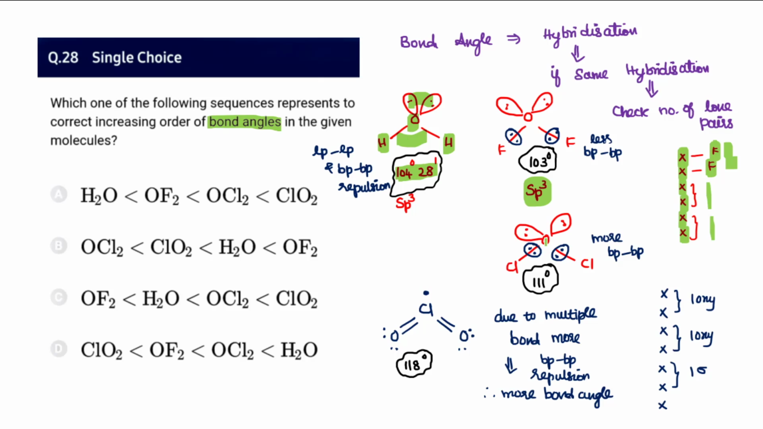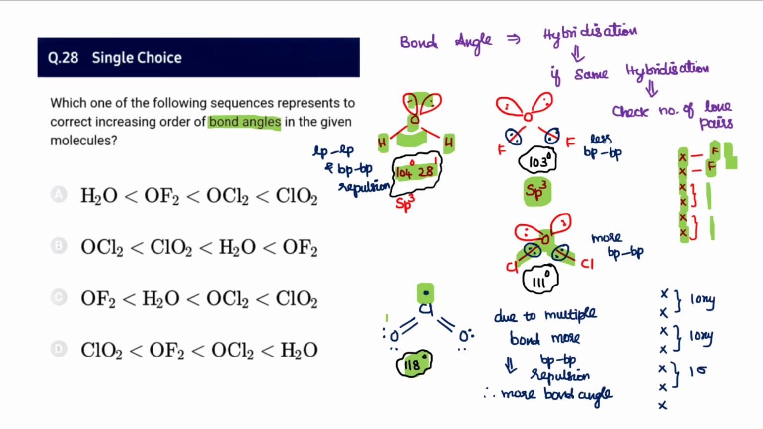Whereas in chlorine, oxygen is more electronegative, so the electrons will be dragged towards the oxygen side. So the 2 bonding pairs come closer, so there will be more repulsion, and so a larger bond angle. The repulsion between the 2 bond pairs is very high because of the very high electronegativity of oxygen. So therefore the bond angle is 111 degrees. Next is ClO2, and it is 118 with 1 lone pair,